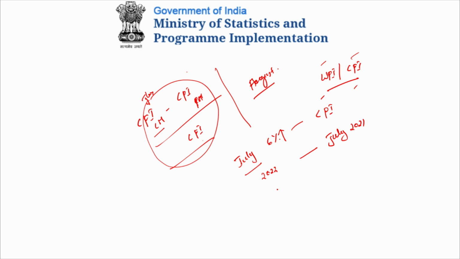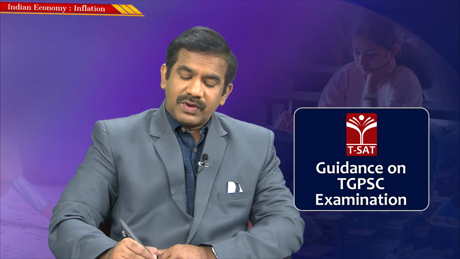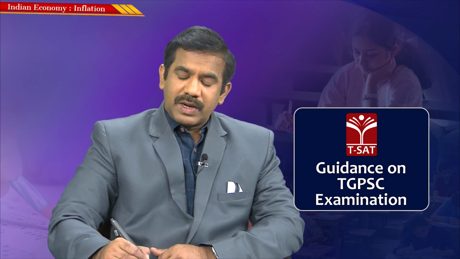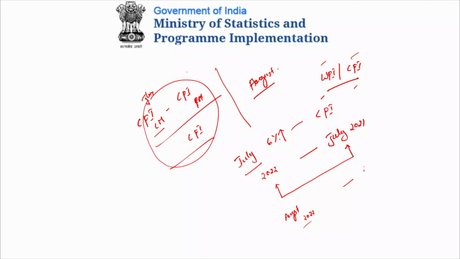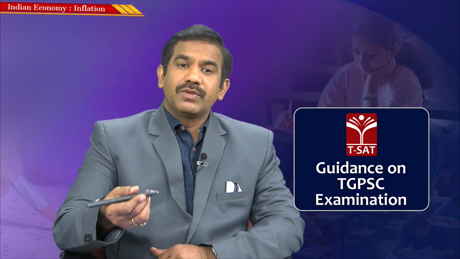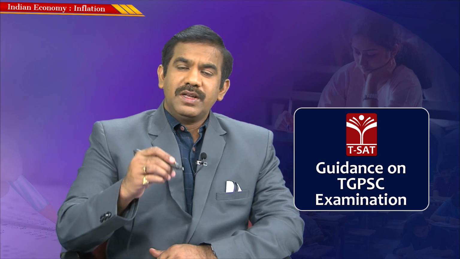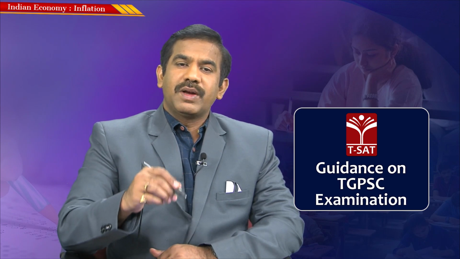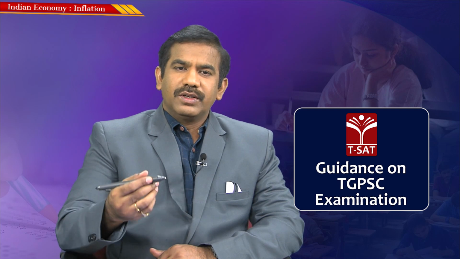Got it? I already made it clear. Whenever we track this inflation, we compute it on a point to point basis, though we do it on a regular basis. Similarly, next month for August, we compare the consumer price index of 2022 with the consumer price index of 2021. Compared to the same period of the previous year, by what level have the prices gone up? That is how we do it on a monthly basis, computing inflation using both the wholesale price index and consumer price index with a lag of not more than a month. That means July inflation would be announced by the 2nd or 3rd week of August. That's how it happens.